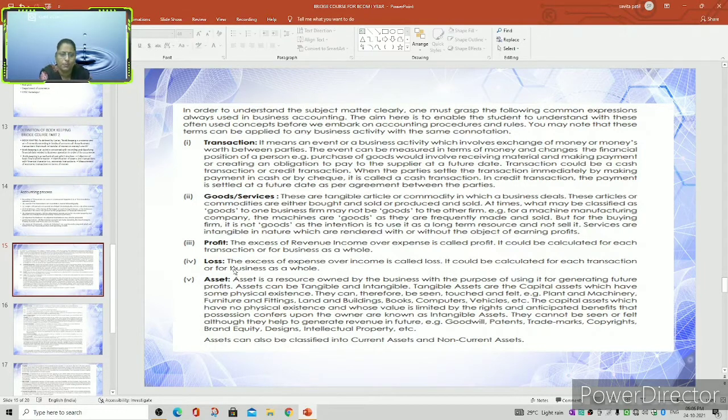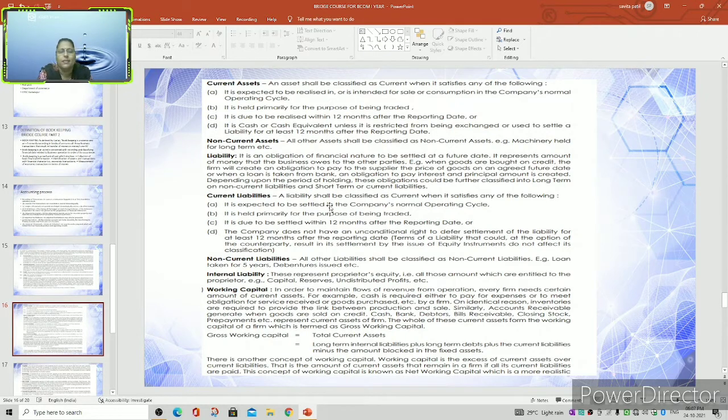Then let us see what profit is. The excess of revenue income over expenses is called the profit, as we know. The loss is the excess of expenses over income. Then the assets. An asset is a resource owned by the business with the purpose of using it for generating future profits. We already know assets are classified into tangible and intangible assets. Tangible means those which we can see, for example furniture and fittings, land and building, computers, vehicles, etc. Whereas goodwill, patents, trademarks, copyrights, brand equity, designs, intellectual property, etc. are examples of intangible assets.